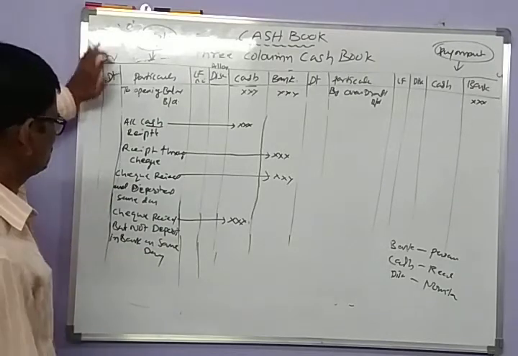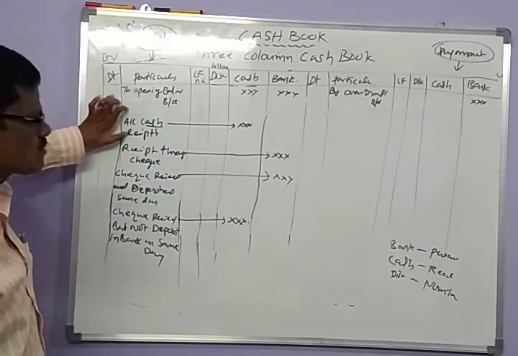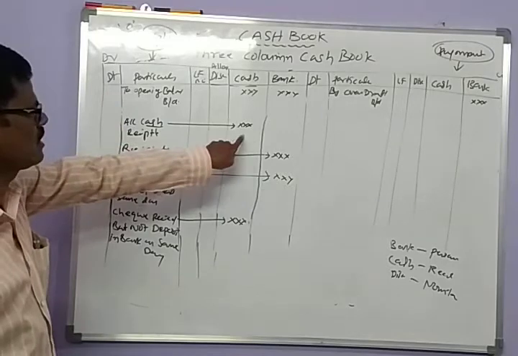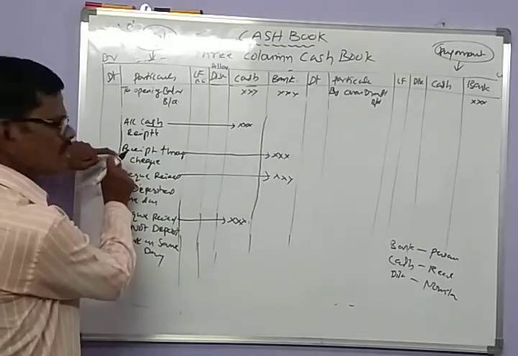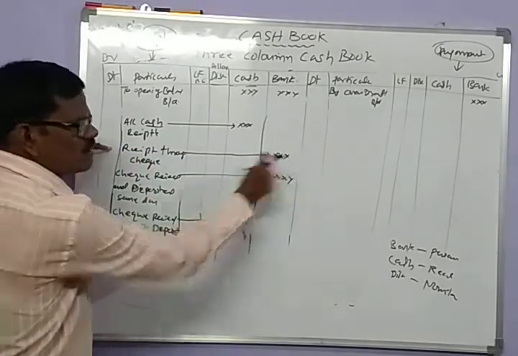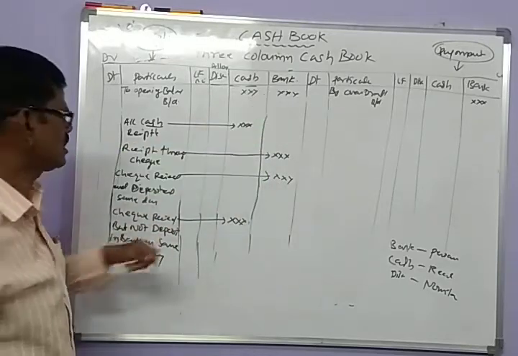Here on the debit side, all cash mode of receipts are entered in the cash column. All the receipts through check are recorded on the debit side, bank column.